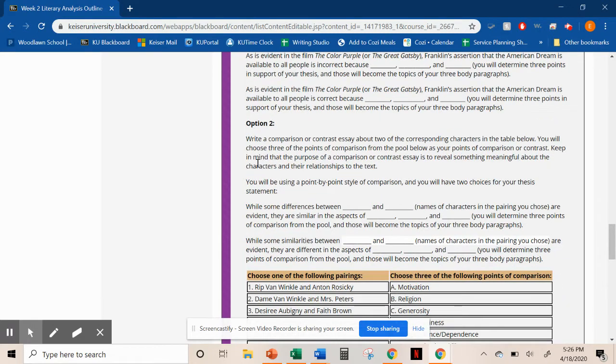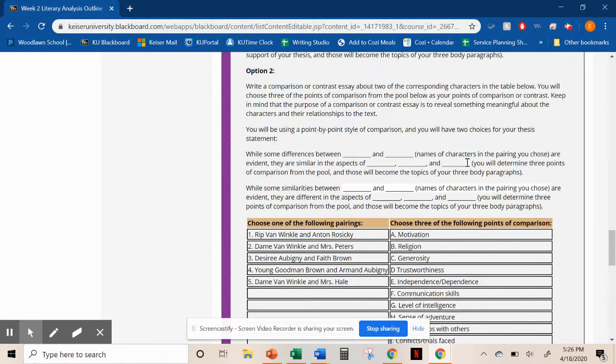Now, the second option: write a comparison or contrast essay about 2 of the corresponding characters in the table below. You will choose 3 of the points of comparison from the pool below as your points of comparison or contrast. Keep in mind that the purpose of a compare and contrast essay is to reveal something meaningful about the characters and their relationships to the text.